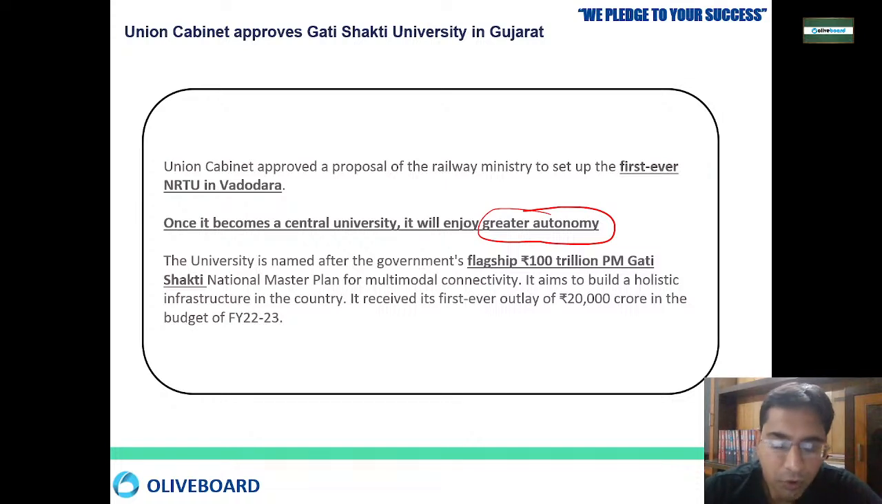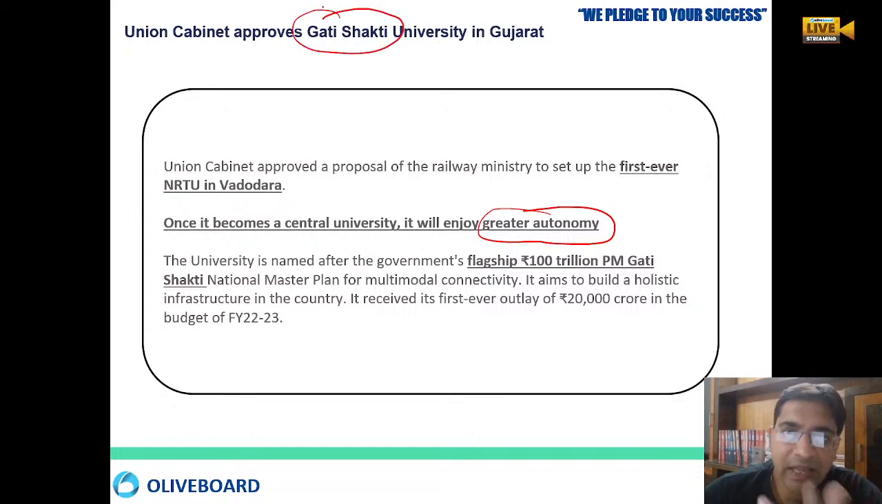Okay, so people will be asking why this name, Gati Shakti? Why has this name been put? The name is there because the government has started a very big flagship scheme, the rupees 100 trillion PM Gati Shakti National Master Plan. You know, the government has started the PM Gati Shakti National Master Plan for multi-modal connectivity like waterways,